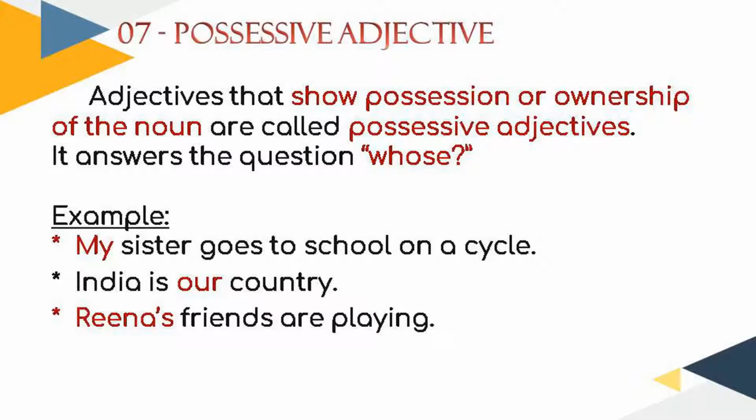Possessive adjectives. Adjectives that show possession or ownership of the noun are called possessive adjectives. It answers the question "whose." For example, my sister goes to school on a cycle. So whose sister goes to school on a cycle? My sister. Here it shows possessiveness or at times ownership. My sister, "my" here is an adjective of possession.